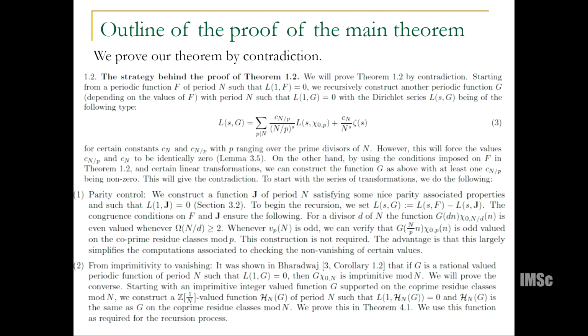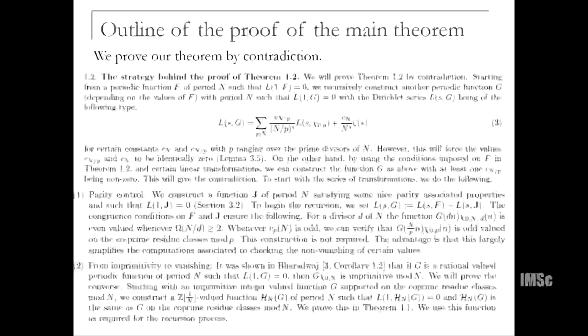From the imprimitivity, we have to go to the vanishing, and in his thesis, Abhishek had shown that if G is rational valued and periodic, then G chi naught n is imprimitive. I already alluded to that fact earlier. And then using this capital J function, we peel off parts of the function until we're reduced to the prime case. And then finally, the prime case has been dealt with, and then the problem is solved. That's basically the idea of the proof.